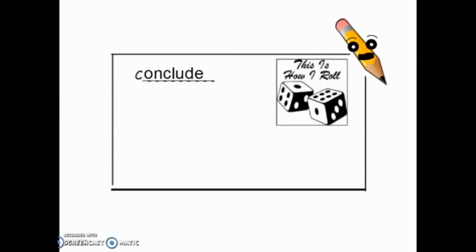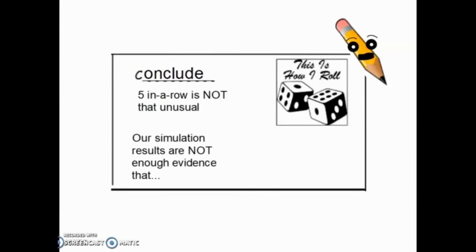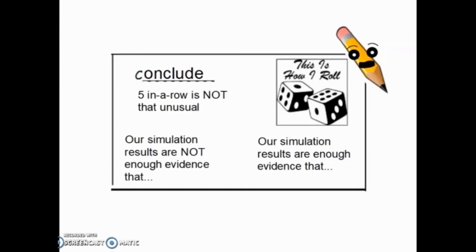We have come to the last part of our simulation, which is conclude. In this part, the 4th part, we come to a conclusion on the question that we asked in the first part, which was state the assumptions. Our question was, are circus peanuts becoming more popular? Based upon your findings in the prior section, when we ran the tallies, we can make the judgment that circus peanuts have become more popular based on our findings that 8 times out of 20 I got circus peanuts, and that was also 3 times in a row.